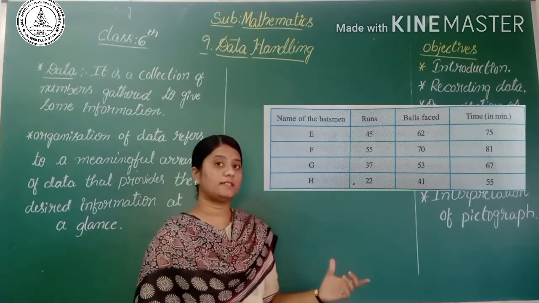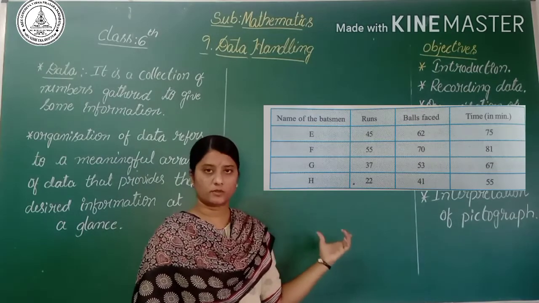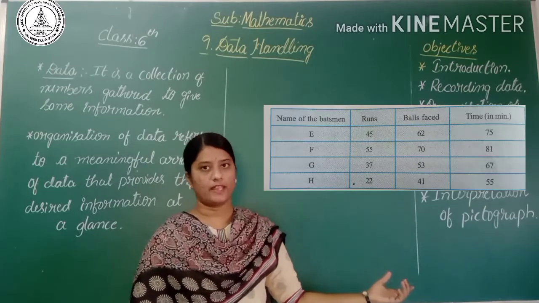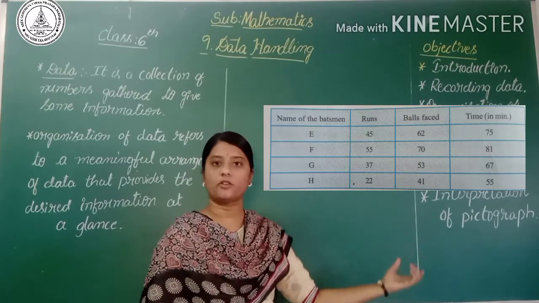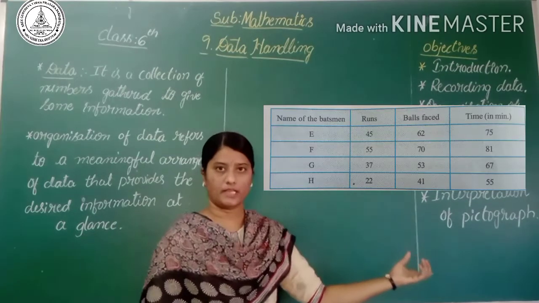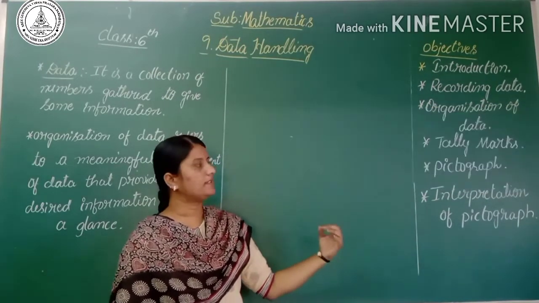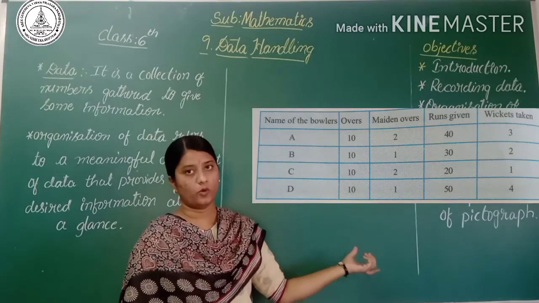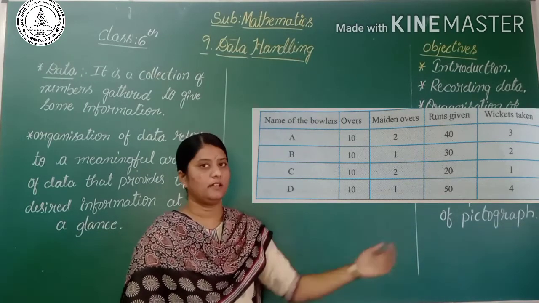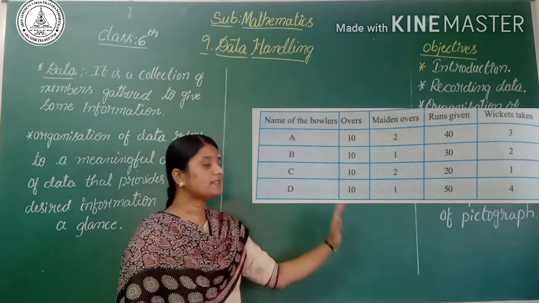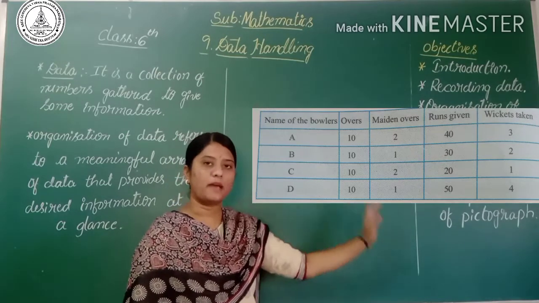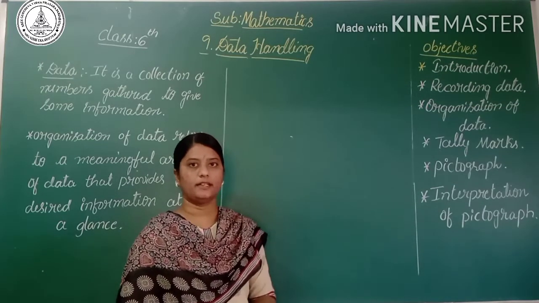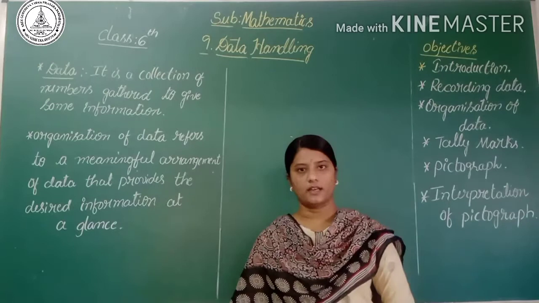The batsman scorecard gives runs, the number of balls faced, the number of boundaries and sixes, and the time taken. The bowler scorecard gives the names of the bowlers, overs, and the number of wickets taken. It is all information about the match, so it is also data.